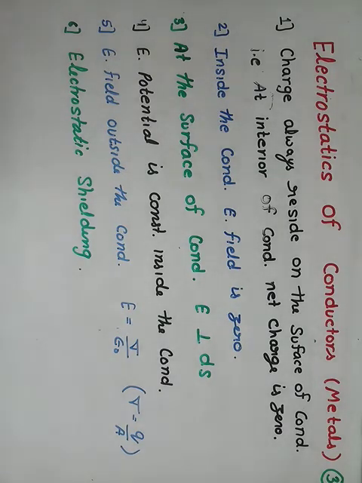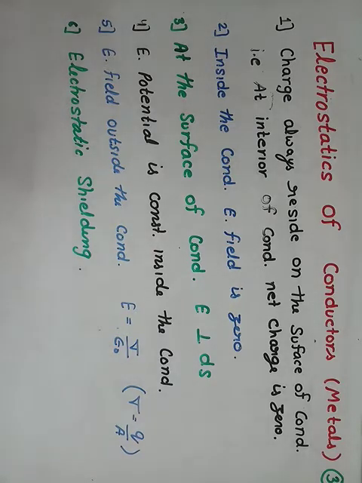Just recall that the first point you have to keep in your mind is that charge always resides on the surface of the conductor. That is, at the interior of the conductor, net charge is zero. You have to write these 6 points. It will be sufficient for a 3 marks question. Second point, inside the conductor, electric field will be zero. We can say that inside the static conductor, the electric field is zero.